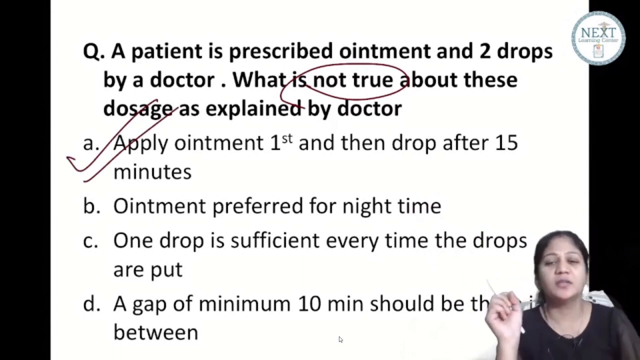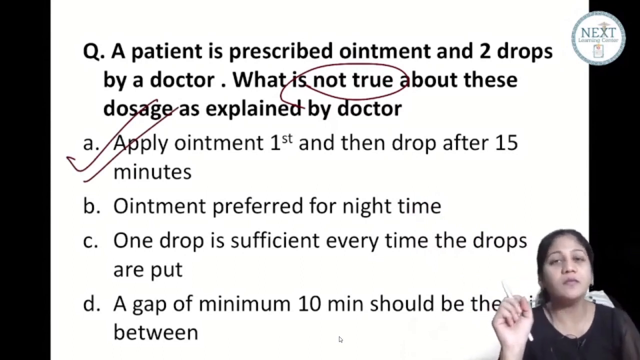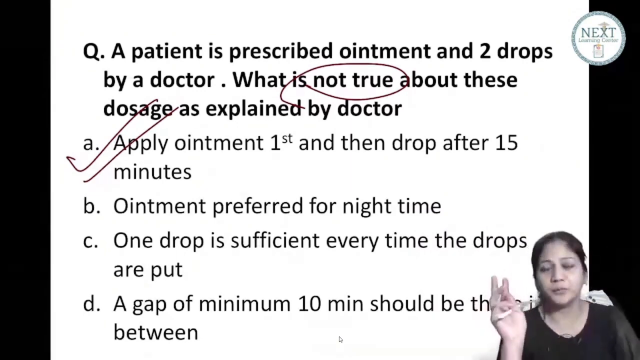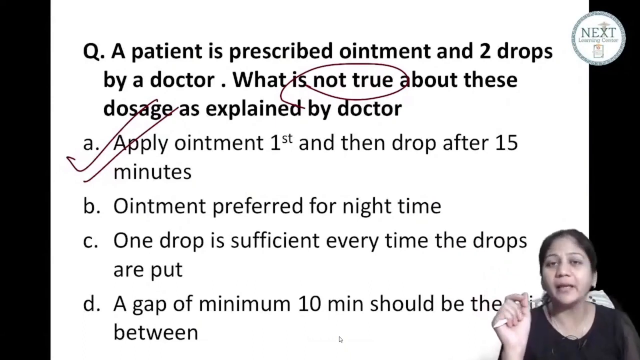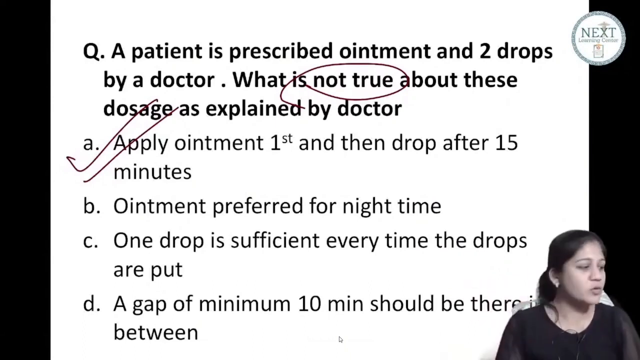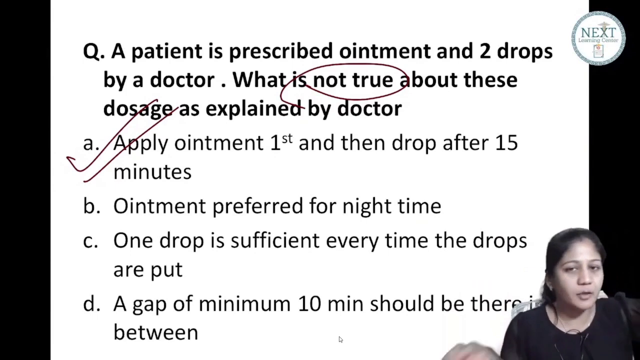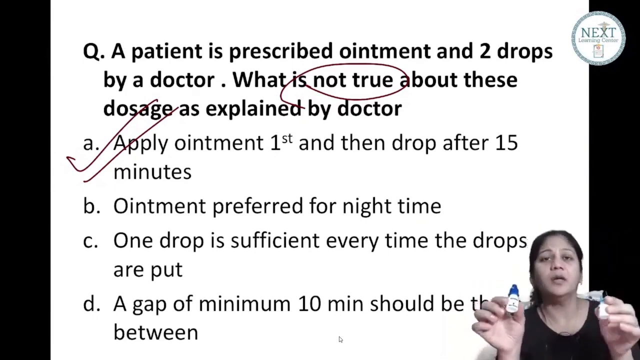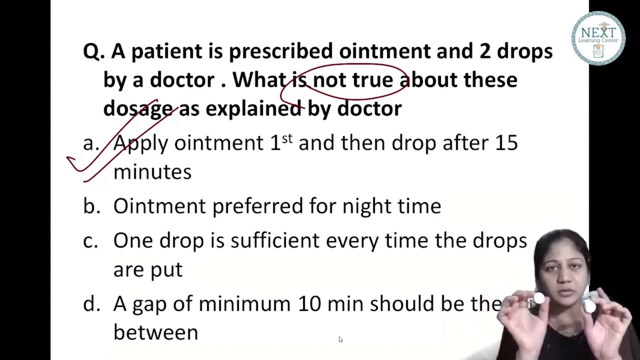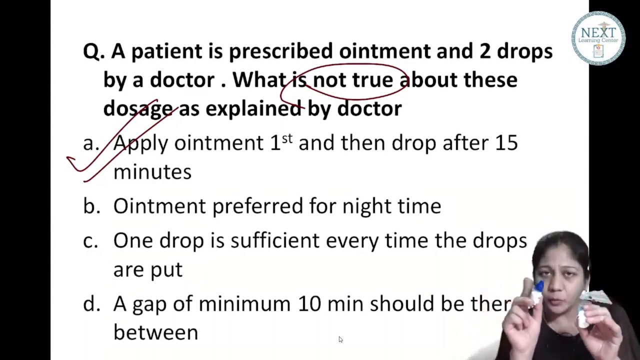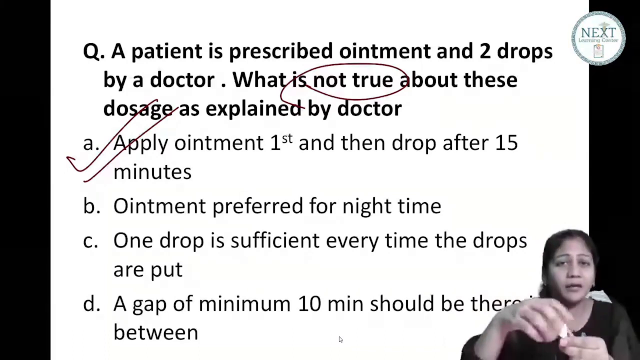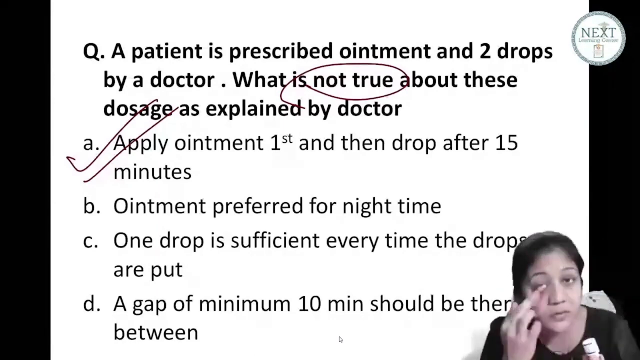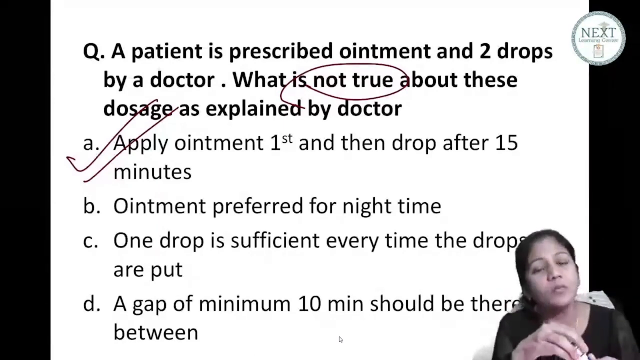What is not true? We should always put drops first, if the patient has to be given ointment and drop both. Ointment is to be preferred at night time. Please understand a common thing. Suppose these are two eye drops, and I have to give the patient both. I want to give tear supplements, and I want to give an antibiotic as well. So what will I say? Every time you put a drop, put one drop only. One drop is more than sufficient. The drop quantity is more than the volume of the sac. So one drop is more than sufficient.